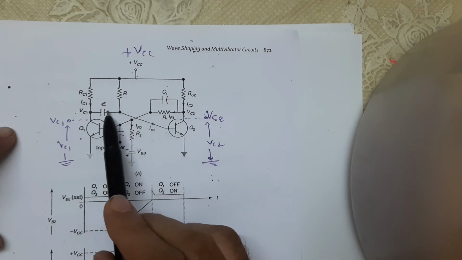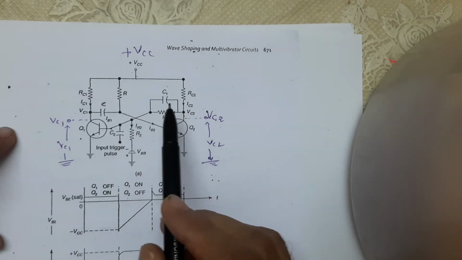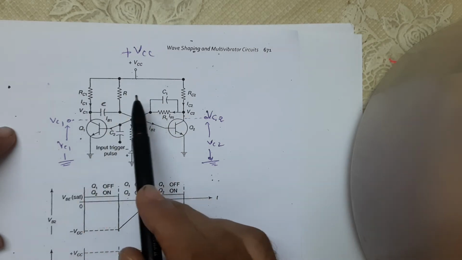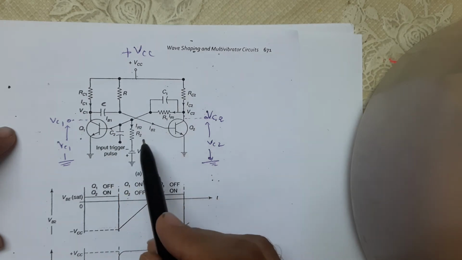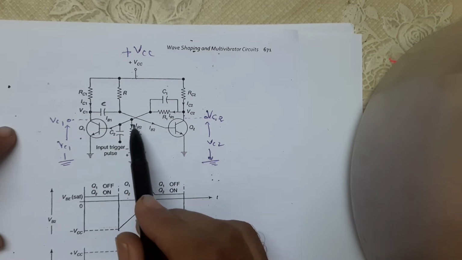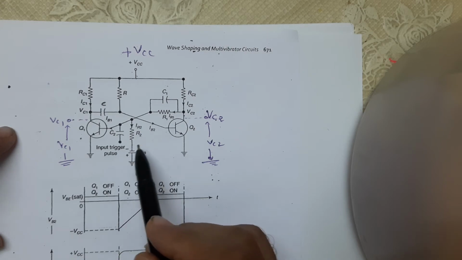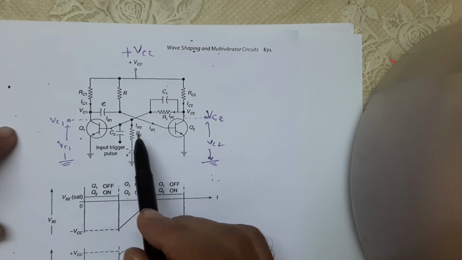What is this R and C? R and C provide the charging and discharging, right? RC1, RC2, and C1 and R1. Here there is a minus VBB applied here, right? What is the function of this? We will discuss it later on, right?